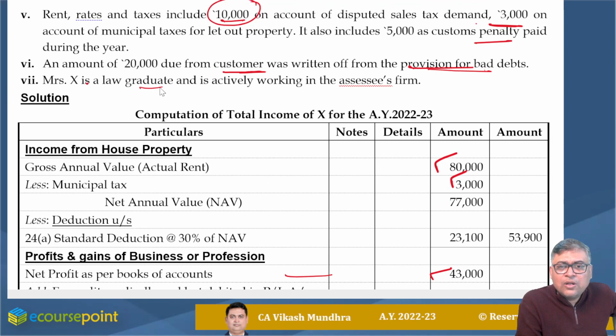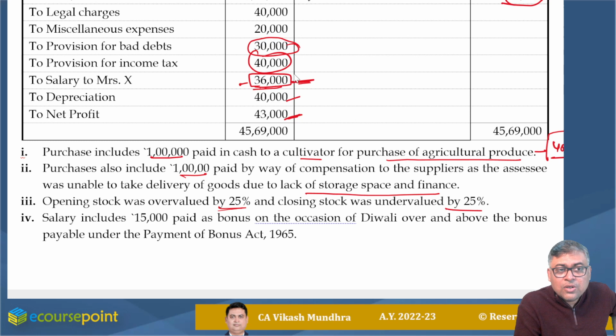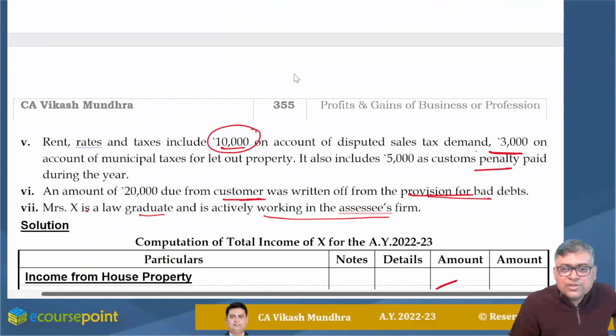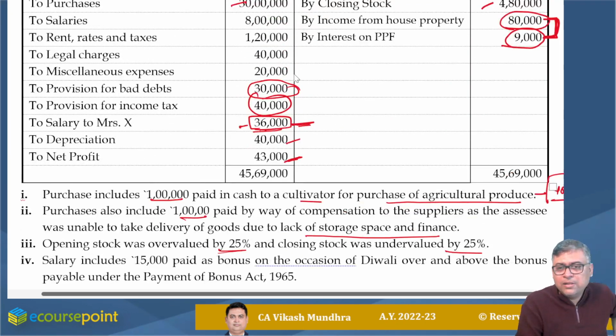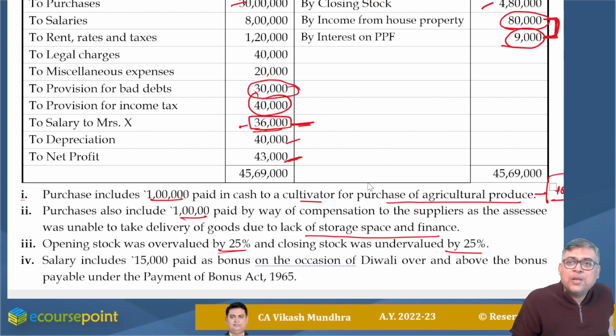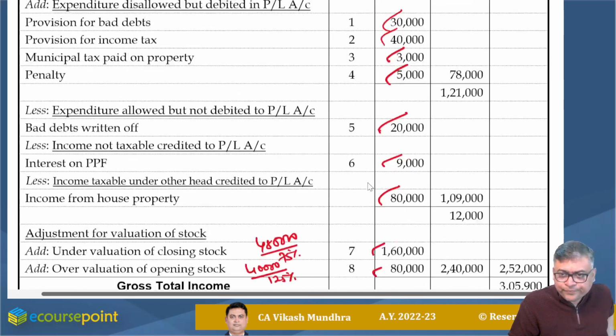Mrs. X is a law graduate and is actively working in the SSA's firm. Okay, this denotes that this salary payment to Mrs. X is not unreasonable. She is a graduate and she is working in the SSA's firm. It shows that this amount is a reasonable payment. So nothing to be done regarding this.